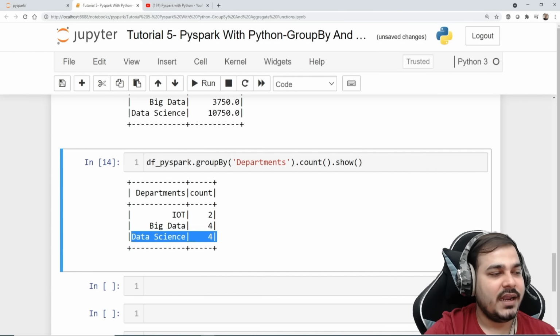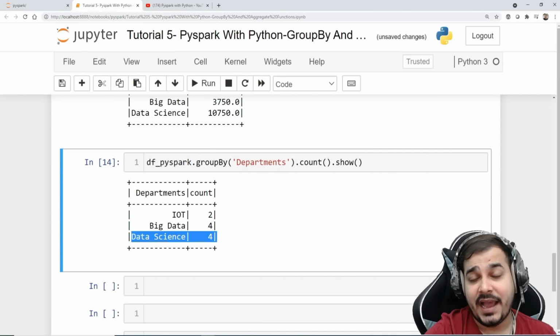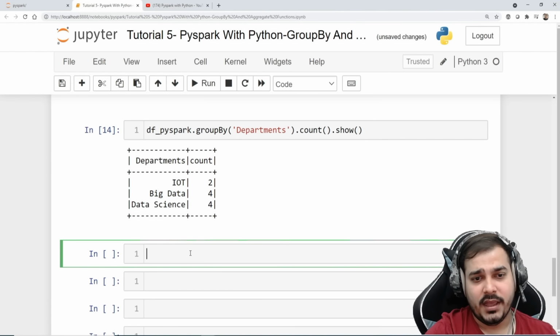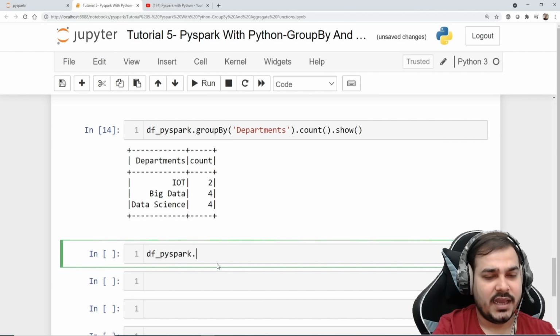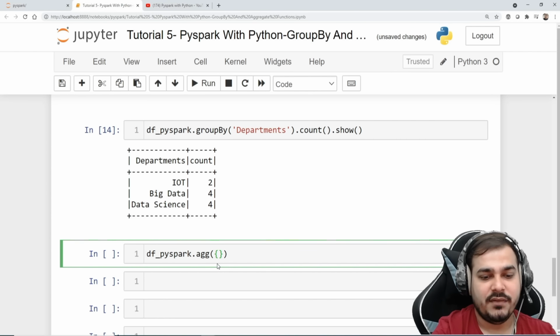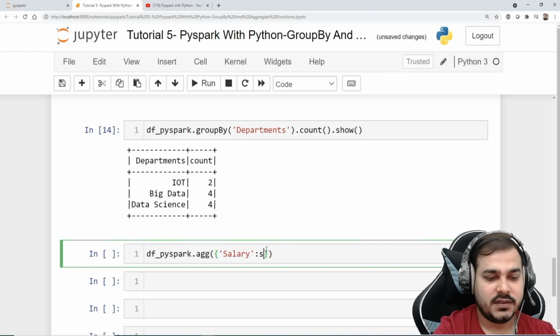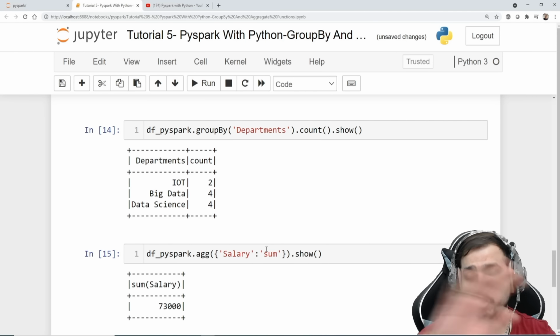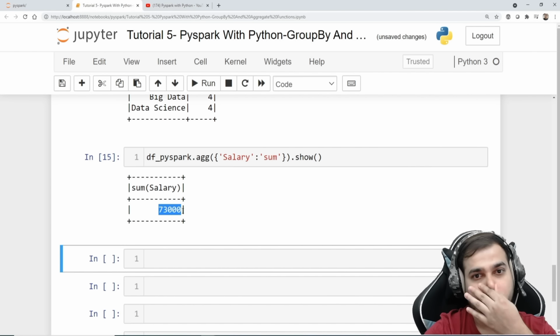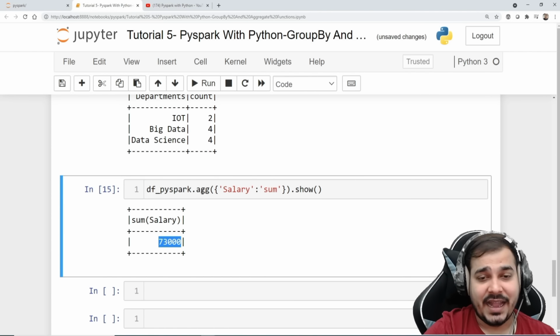Now one more way is that I can directly apply an aggregate function also. These are all some examples, and again you can do different group by. Let me use df PySpark. Suppose I say dot aggregate, okay, and inside this I will give my key value pairs like this. Suppose I say salary, I want to find out the sum of the salaries, the overall salary given, the total expenditure in short. So the total expenditure you will be able to see is somewhere around 73,000. All right, so we can also apply a direct aggregate function.